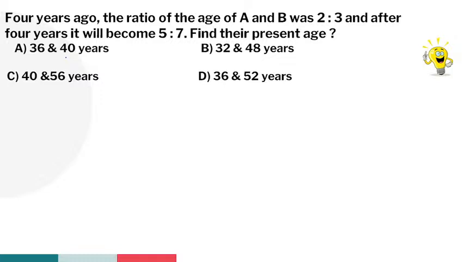4 years ago, the ratio of the ages of A and B was 2 is to 3. And after 4 years, it will become 5 is to 7. Find their present ages. Anyone, guys, which option is the right answer? I think no need for pen and paper here. If you are perfect in fundamentals, the problem is very, very dead easy, guys.